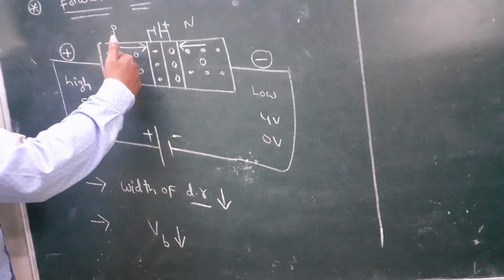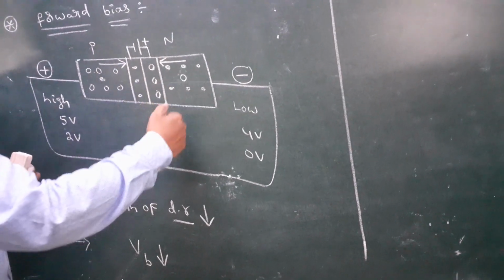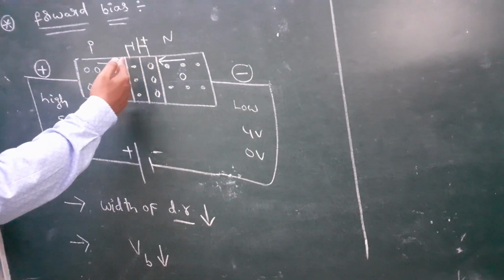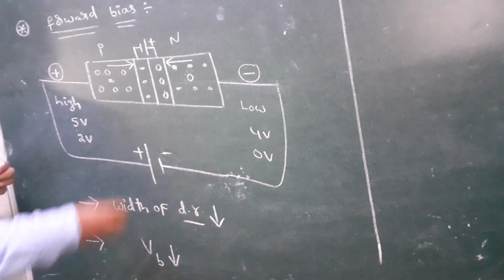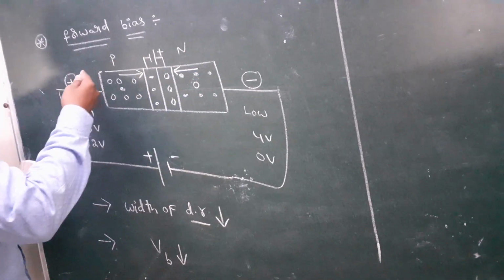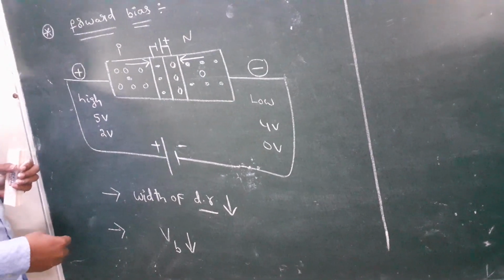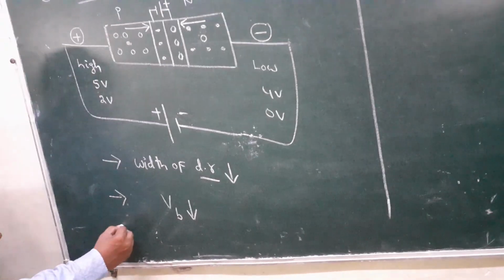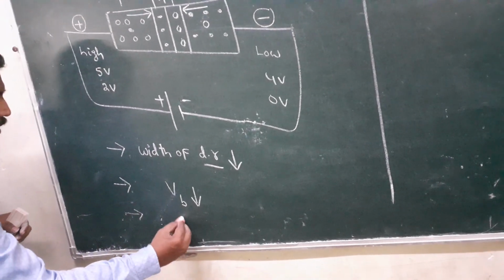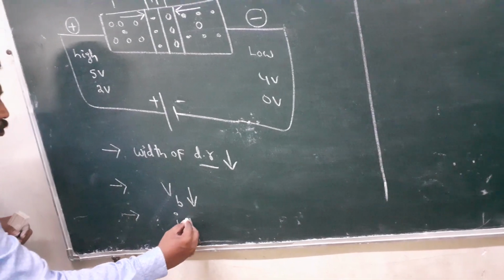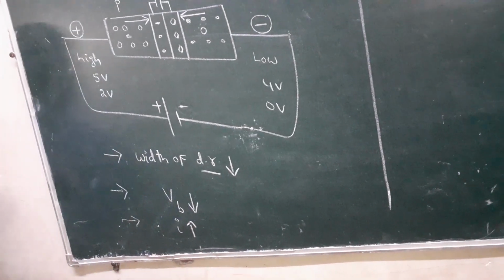Here majority charge carriers in the P region and majority charge carriers in the N region cross the junction. Flow of charge in a substance is nothing but current. And as the potential barrier decreases, automatically the current flow in the forward bias increases.